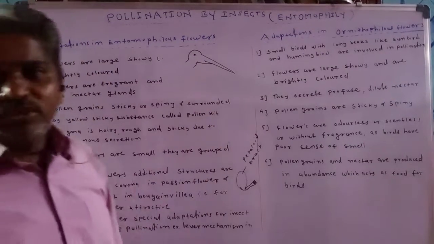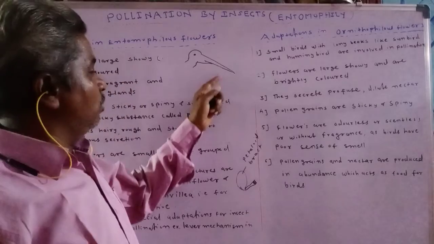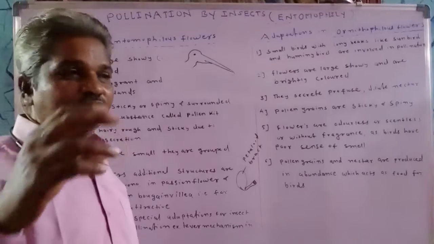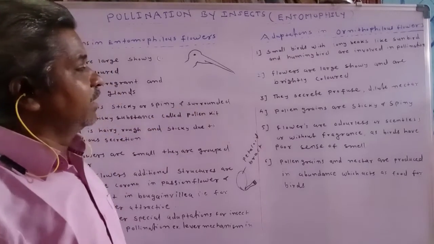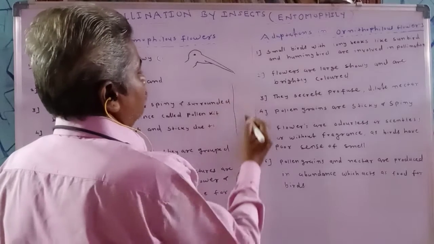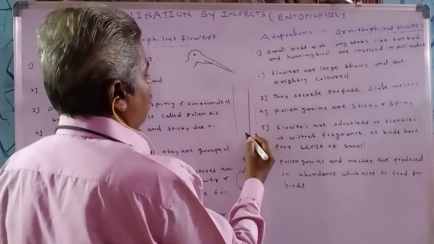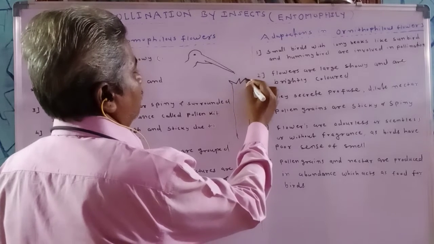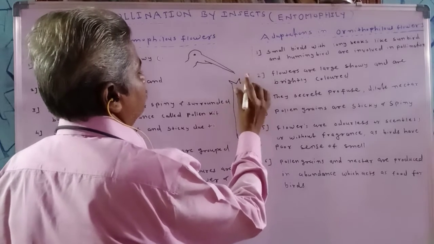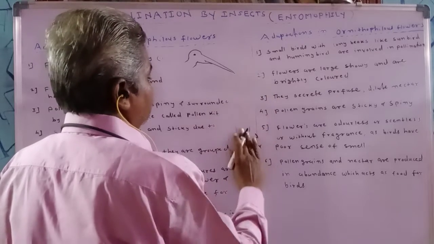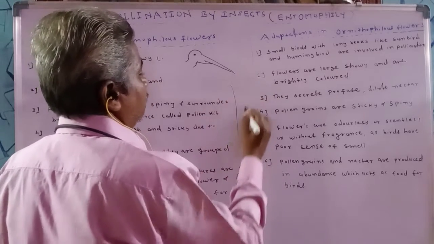Such birds with long beaks, because of the presence of the long beak, easily suck the nectar from this tubular corolla. Generally, corolla is tubular, tube-like, like this.